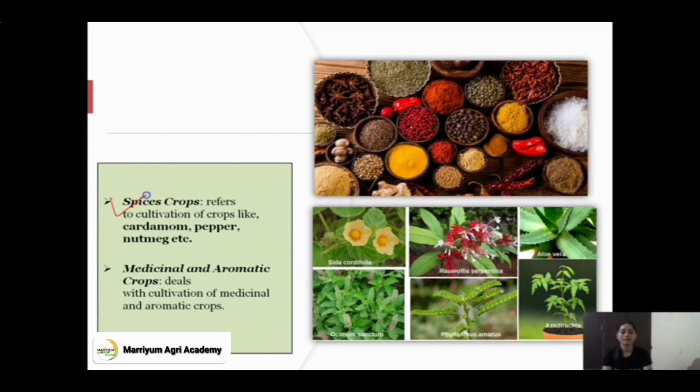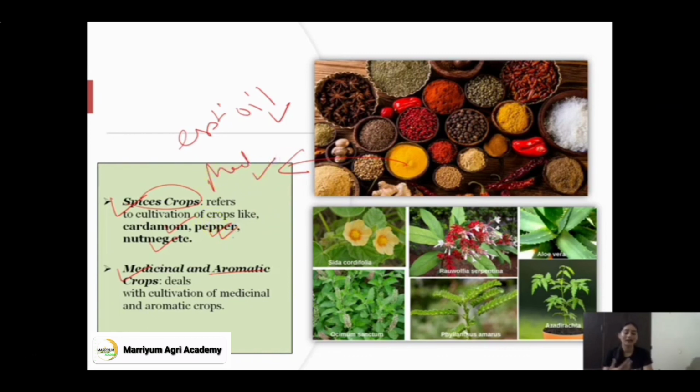Next one is spice crops. Spice crops, and medicinal and aromatic crops, have essential oil and aromatic compounds. Spice crops basically involve cultivation of cardamom, pepper, nutmeg. These are spice crops which add flavor and taste to food. You can see turmeric is used to add color to food and also has some medicinal properties.